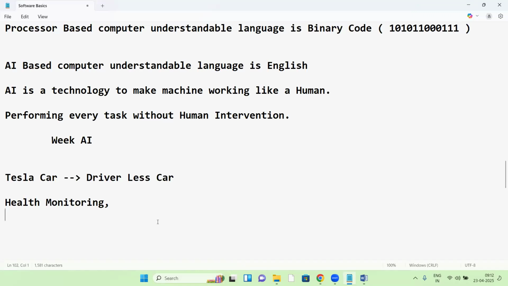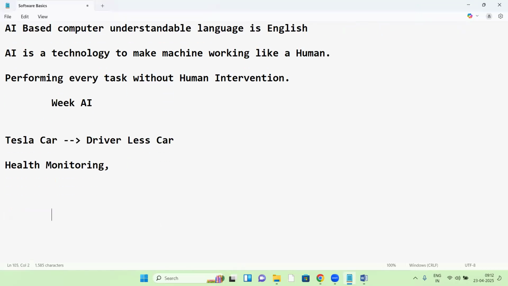AI-based machines working like a driver, a scientist, an engineer, a doctor, a helper, that is exactly AI-based machines. Wherever humans are there, AI machines will simply work. That is about AI.